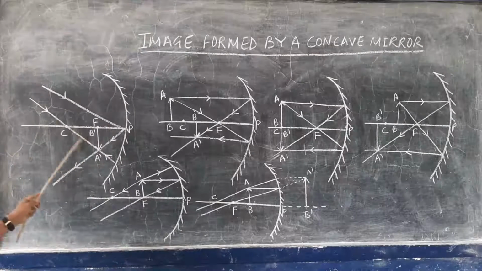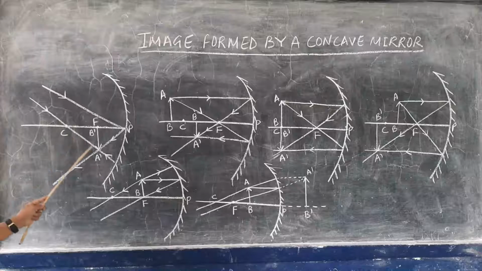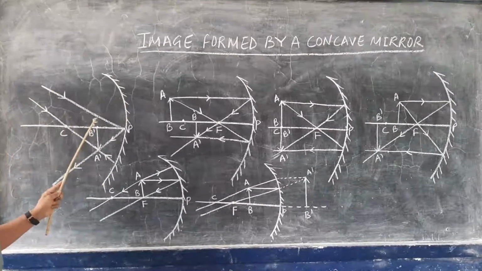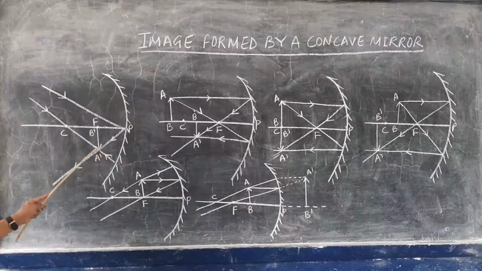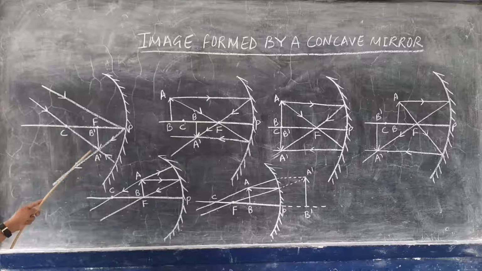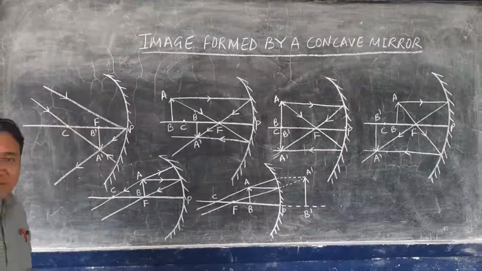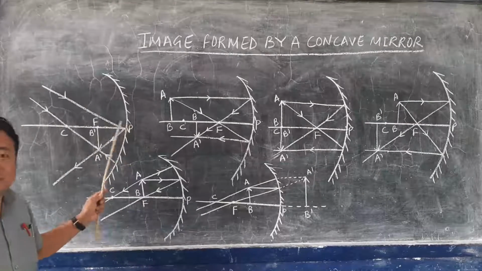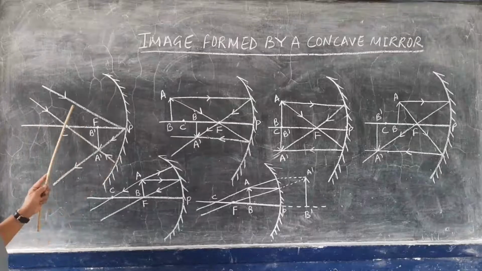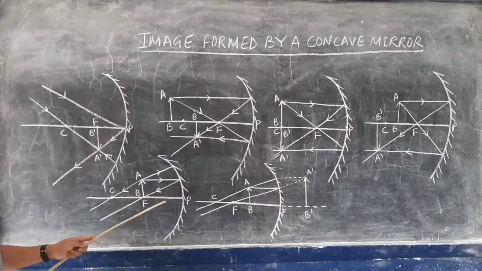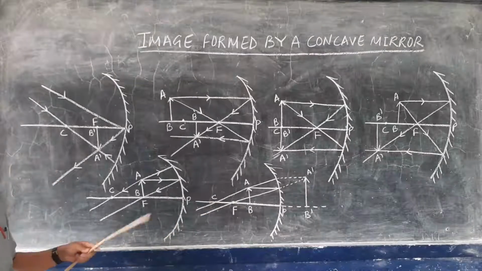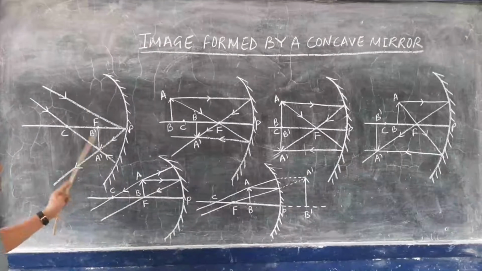And the second ray passes to the center of curvature. After reflection, it also passes to the center of curvature. So these two reflected rays will meet at the focus here, and at the focus, the image A dash B dash will be formed. The characteristic image formed when the object is at infinity is real, inverted, and highly diminished. Highly diminished means a very small image is formed. That is the first one.